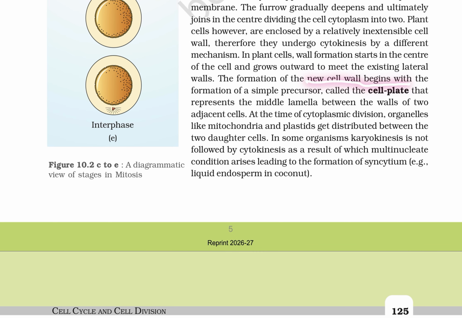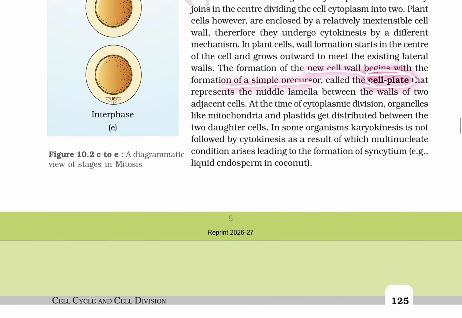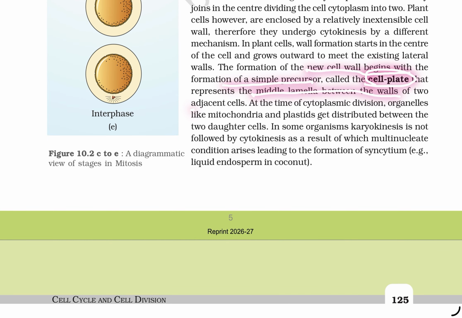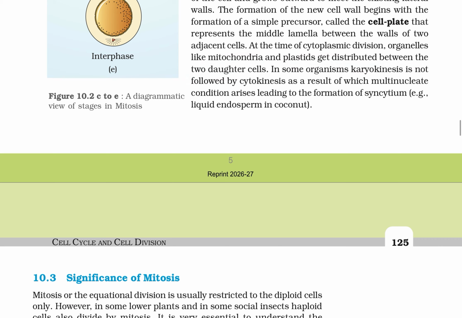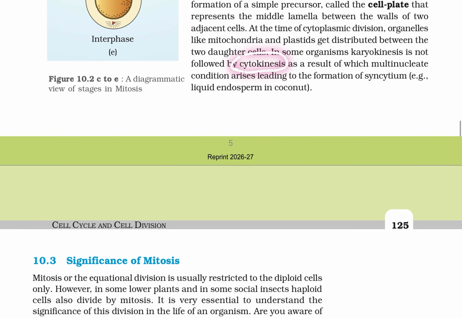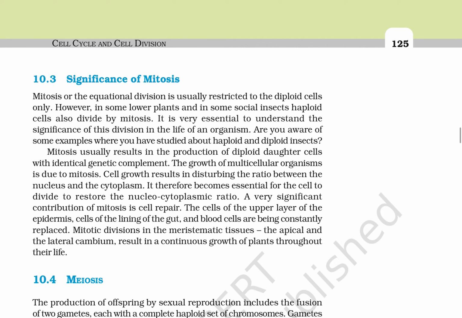Formation of a new cell wall begins with the formation of a simple precursor called the cell plate, which represents the middle lamella between the walls of the two adjacent cells. At the time of cytoplasmic division, organelles like mitochondria and plastids get distributed between the two daughter cells. In some organisms, karyokinesis is not followed by cytokinesis. As a result, a multinucleate condition arises, leading to the formation of syncytial liquid endosperm, as in coconut.